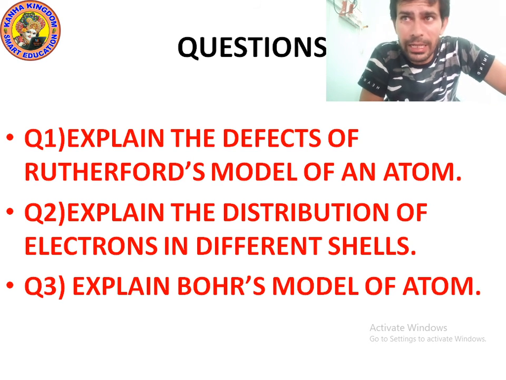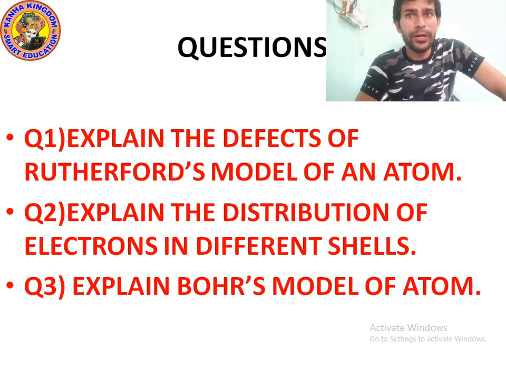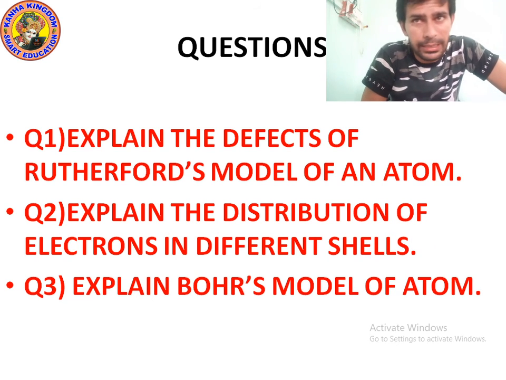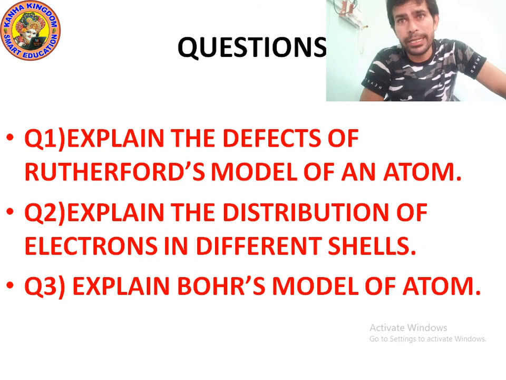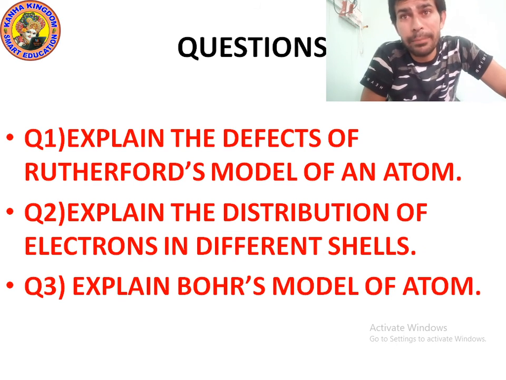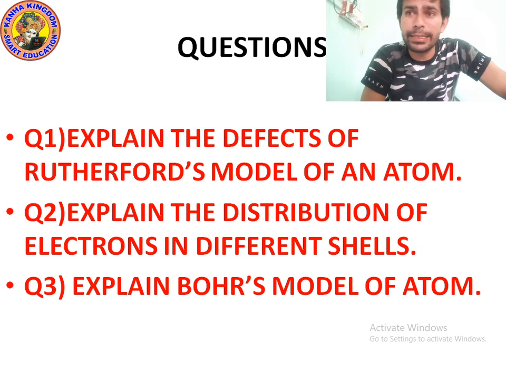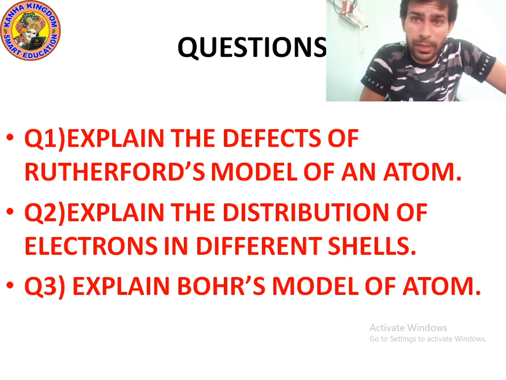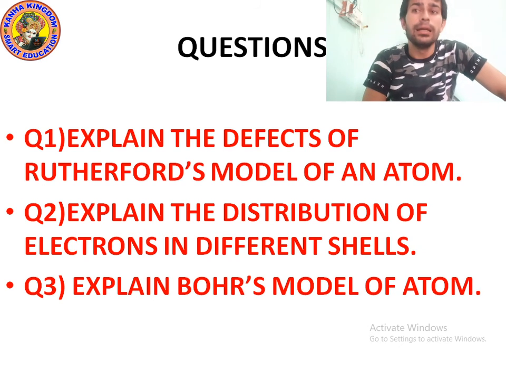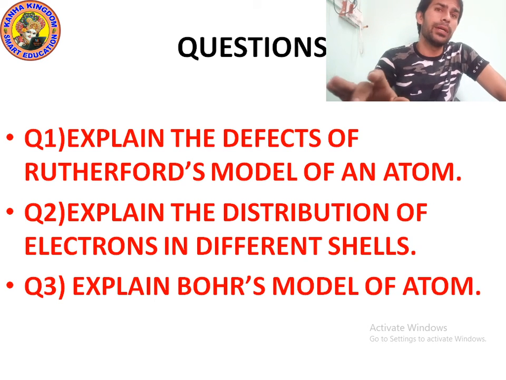So in the K shell there are 2 electrons. In the second shell, 8 electrons. In the third shell, the M shell, 18 electrons, and so on. The maximum number of electrons in the outermost shell is 8, and electrons cannot be filled in a shell unless the inner shells are filled.